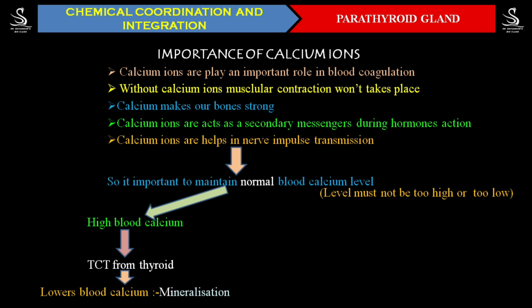And in my earlier videos, I told you the parathyroid hormone plays exactly the opposite role to the TCT hormone.